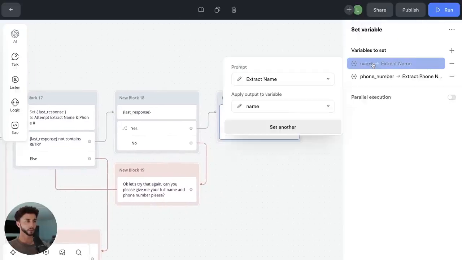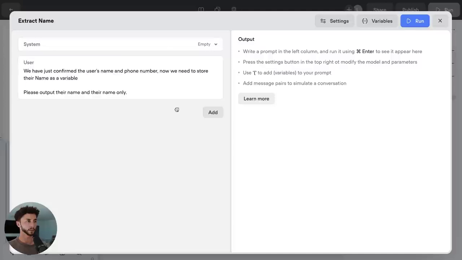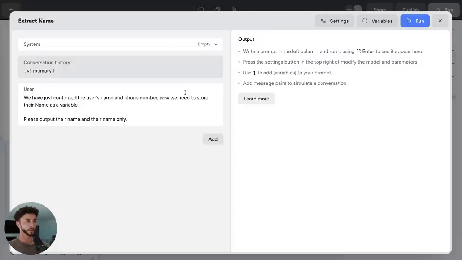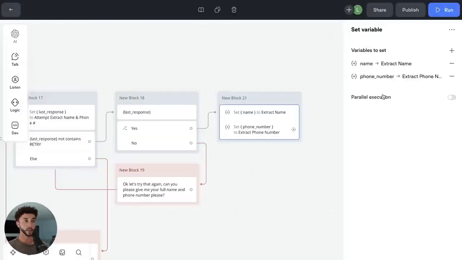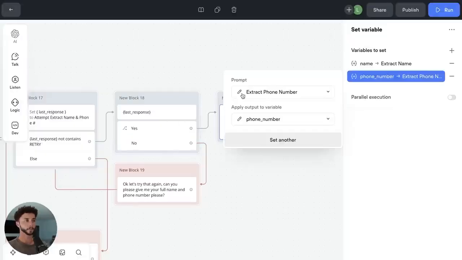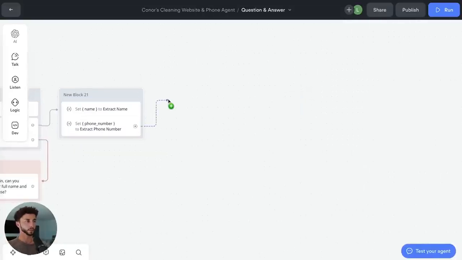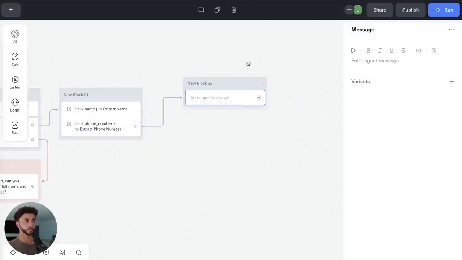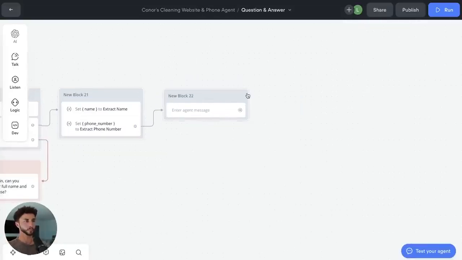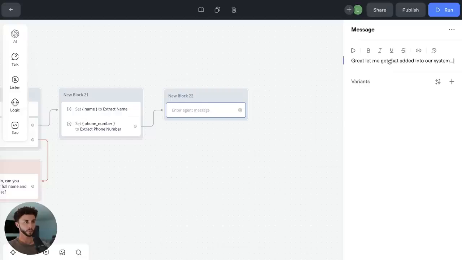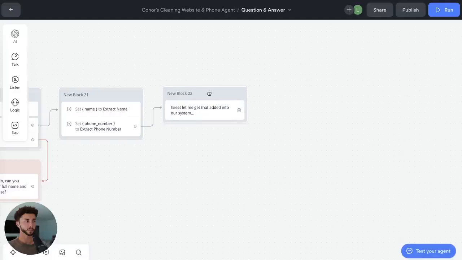Oh, and actually we need to add in the conversation history there so that it actually has this information in it. And then we go, great, let me get that added into our system. And this buys us a bit of time as we use our Make webhook, which we're going to set up now.